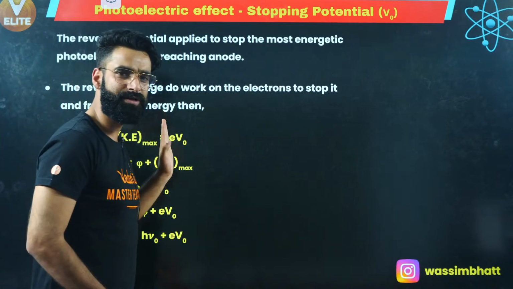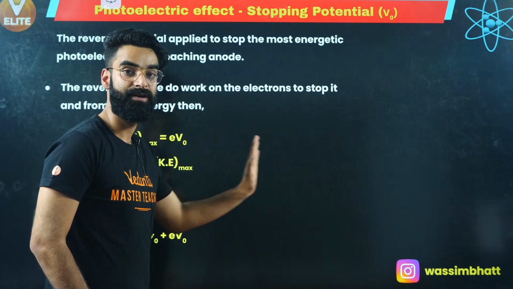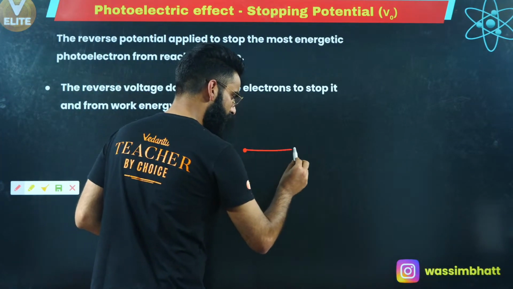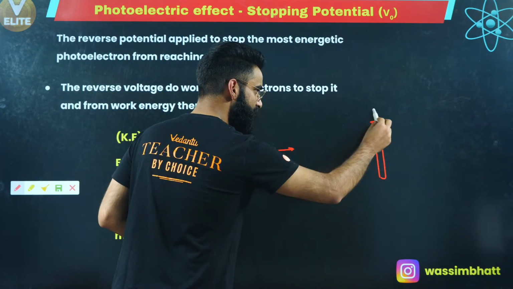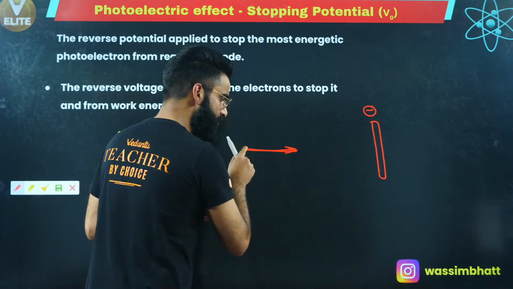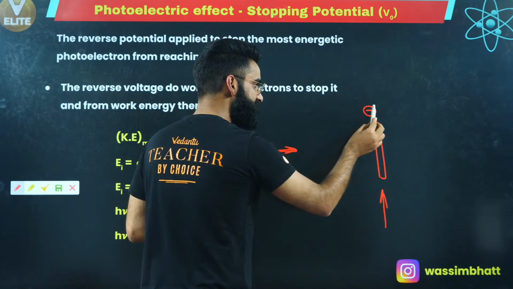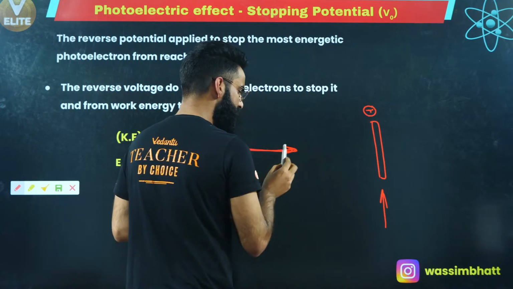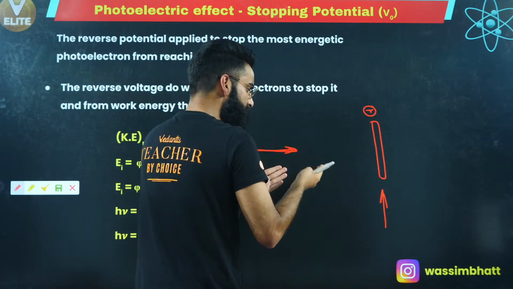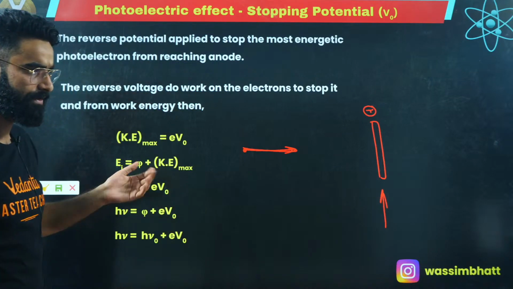See, when the electron started moving, at the same time the electron was experiencing some repulsion. I'll make you understand a bit more clearly. The electron was moving forward, and this was the negatively charged plate over here. The electron no doubt was moving forward, but it was experiencing some repulsion. I was increasing the voltage of the battery, which means I was increasing the negative charge on this rod, due to which the repulsion experienced by the electron increased. And a time came when the entire kinetic energy of the electron got converted into its potential energy. So that's what I wrote, if you remember.